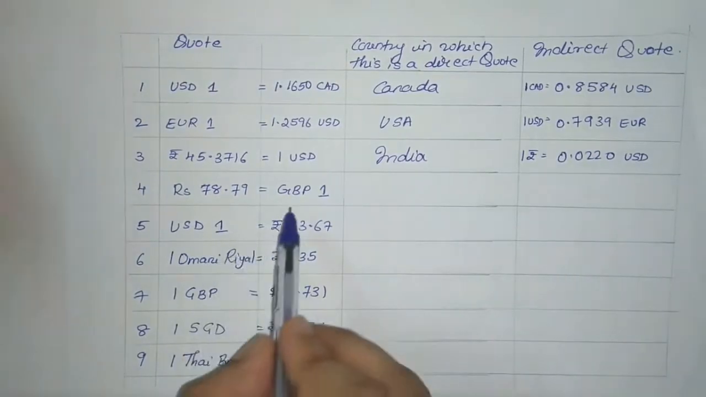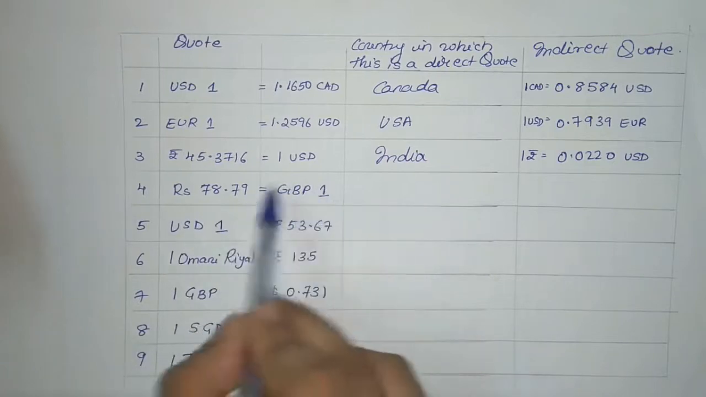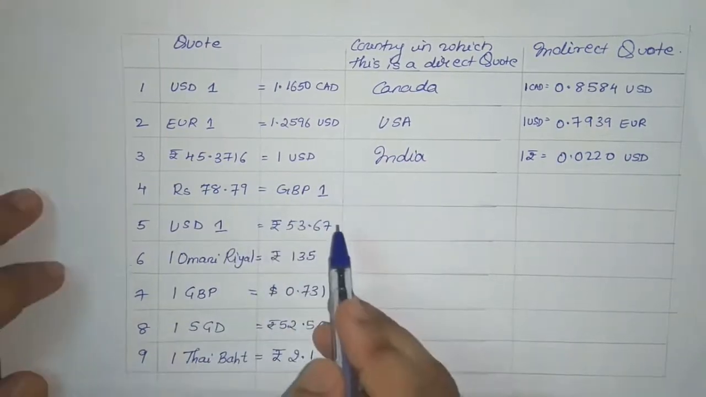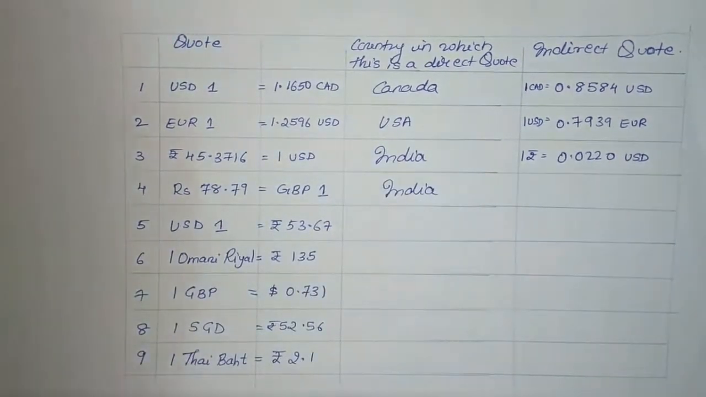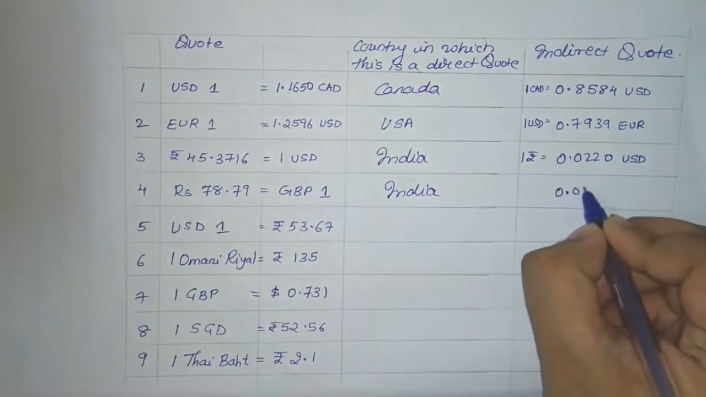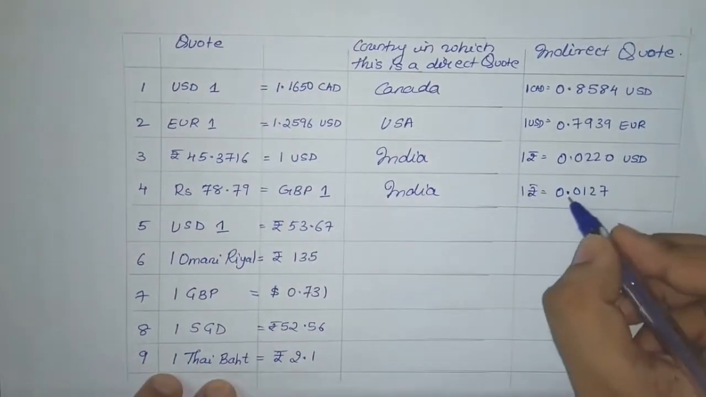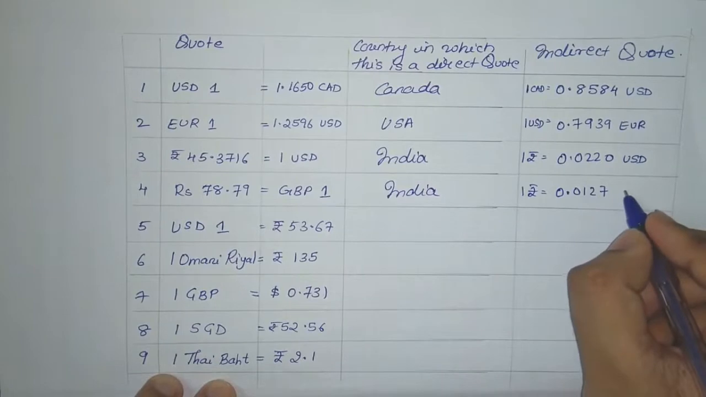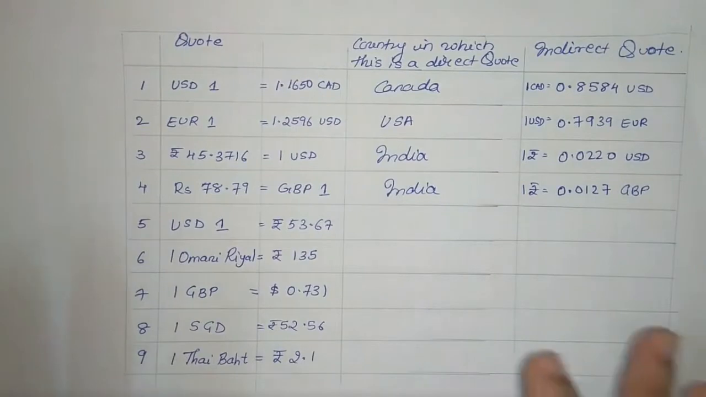The next, 1 Great Britain pound is equal to rupees 78.79. The base currency is Great Britain pound, so the country in which it is a direct quote is India. In order to find the indirect quote, we'll again find the reciprocal, that is 1 divided by 78.79, which is 0.0127. So here again 1 rupee is equal to 0.0127 Great Britain pound. Okay, I hope all these answers are correct as the way you all have solved it.